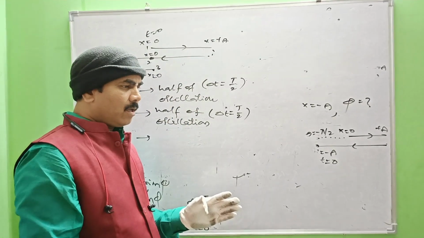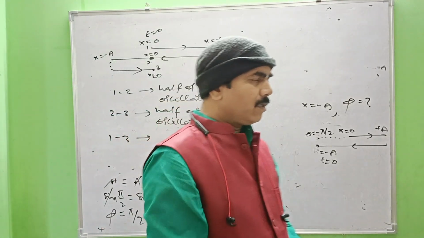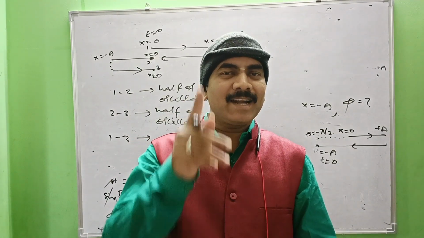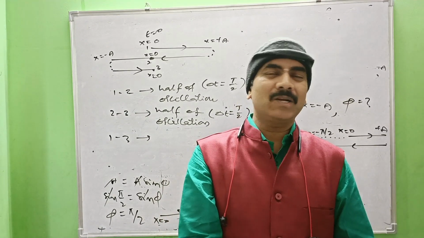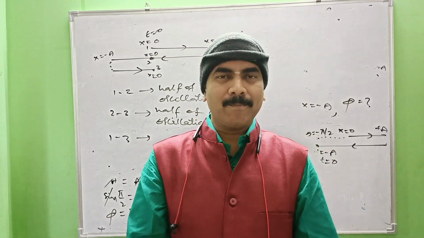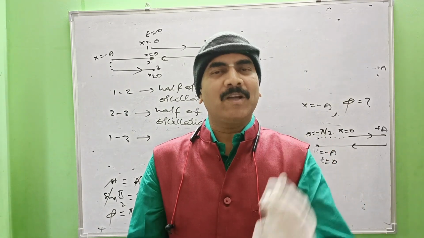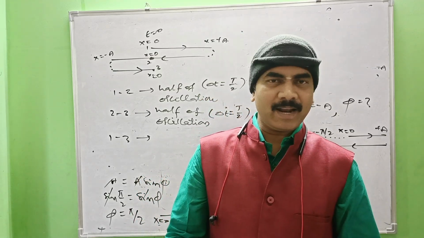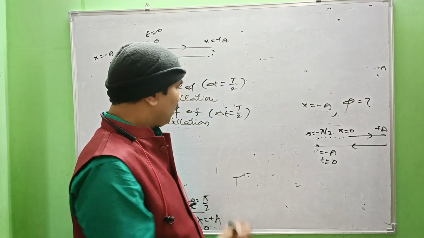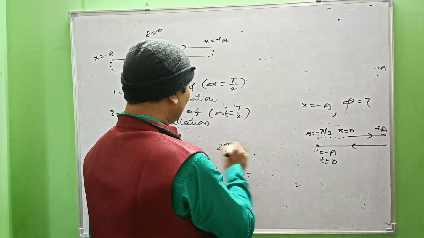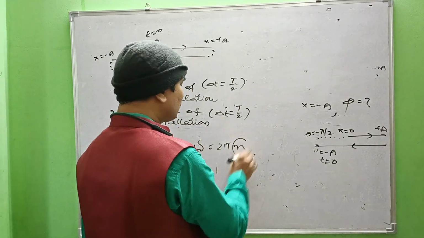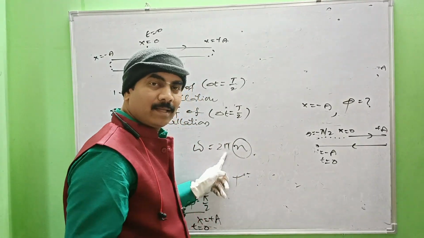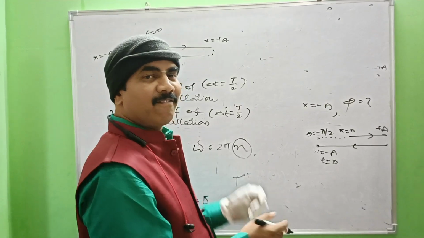So, if it repeats number of complete oscillations in 1 second, then that number is said to be frequency. The total number of complete oscillations per second made by a vibrating or oscillating particle is said to be the frequency of oscillation. Right? That's what n. If it is multiplied by 2 pi, then that becomes omega. n means frequency, number of complete oscillations per second. If it is multiplied by 2 pi, then that becomes angular frequency.